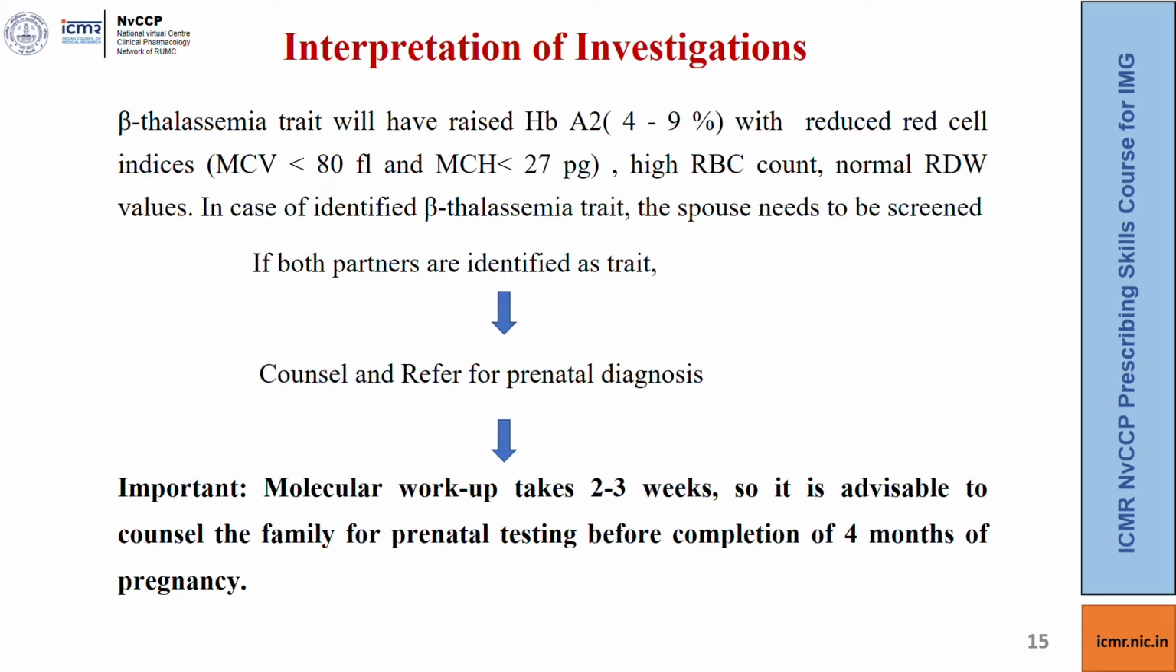So in case you find a beta thalassemia trait in an ANC, the spouse also needs to be screened. And if both the partners are identified as trait, you need to counsel the couple and refer them for a prenatal diagnosis. For the molecular workup, it takes about 2 to 3 weeks. So it is advisable to counsel the family timely, as we know that termination of pregnancy is allowed up to 20 weeks of gestation.